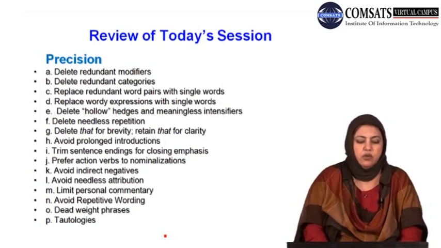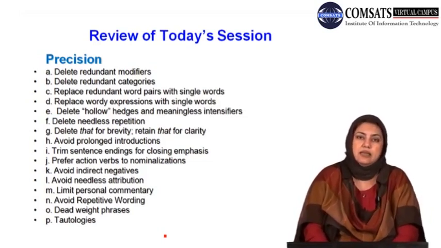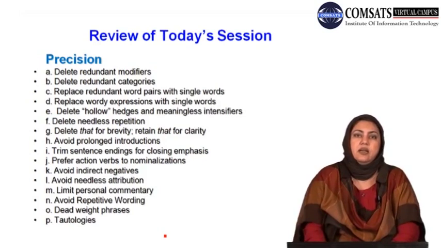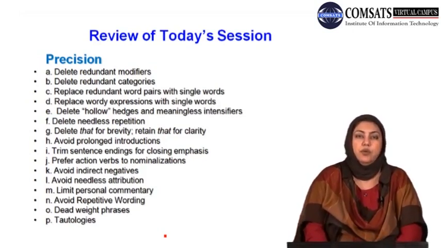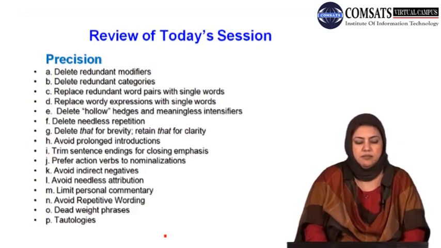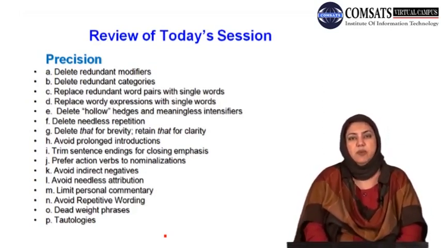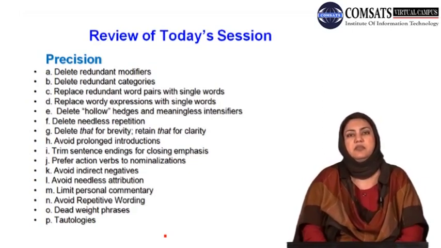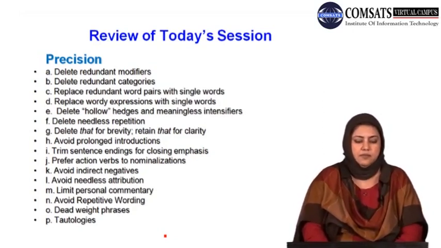Anyhow, the next strategy was avoid indirect negatives and also avoid needless attributions. आम तौर पे कहा जाता है, generally it is stated, most of the times people believe, world says this, ये सब phrases जो हैं needless attributions हैं. अगर specifically किसी की कही हुई बात है, give the credit to that person, acknowledge it by giving a proper attribution, but unnecessarily do not do that.